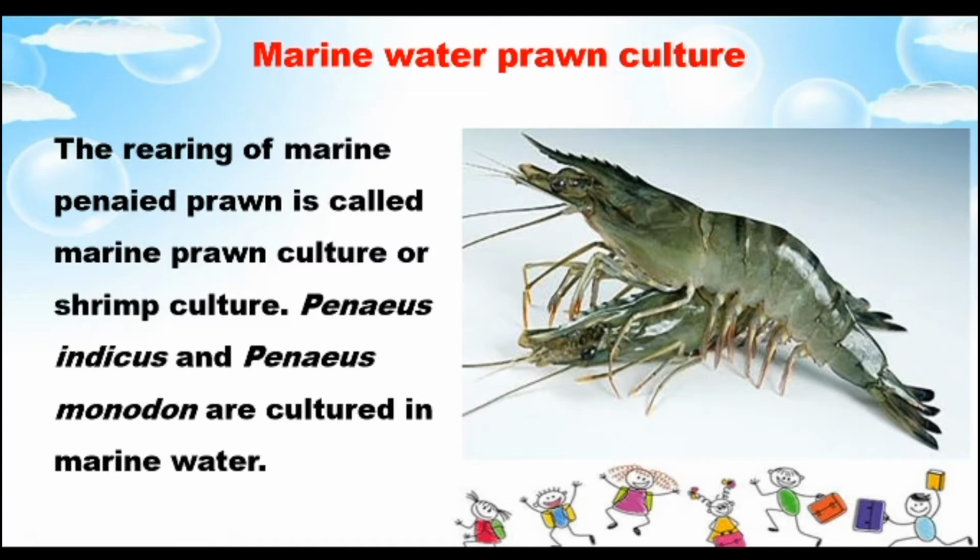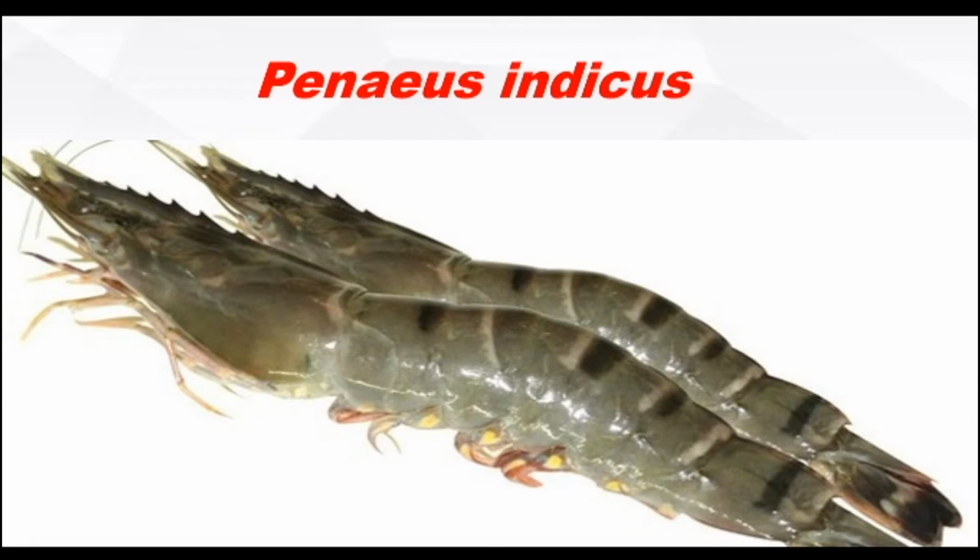Then we can make the prawn culture field artificially, but use the sea water for the cultivation of the prawn. Penaeus indicus.